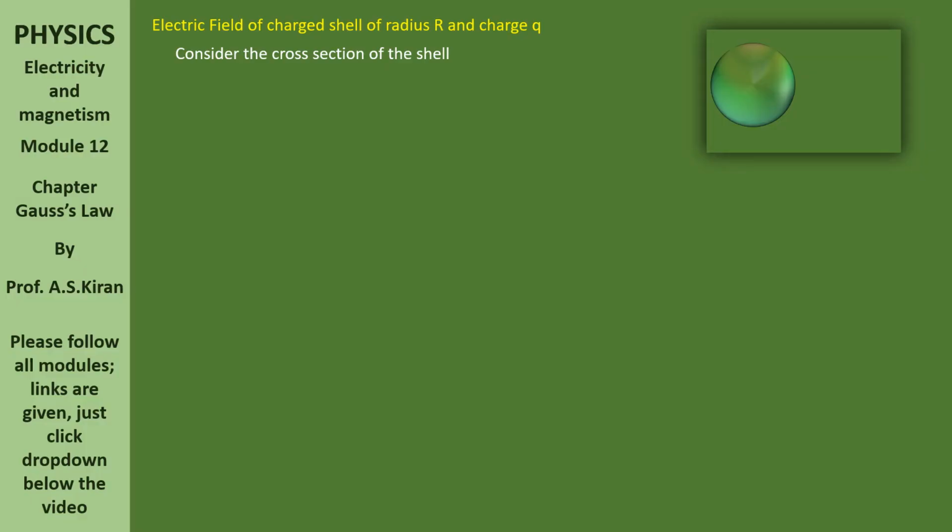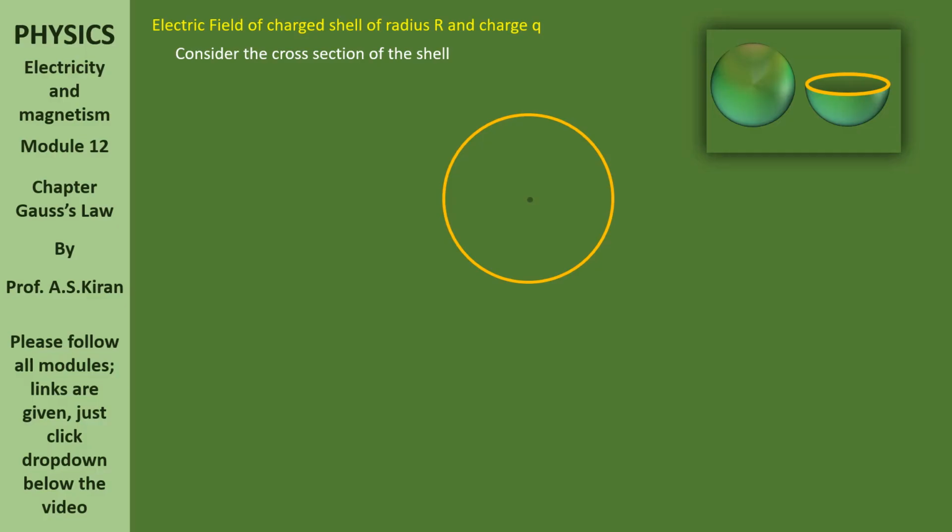Let us consider the cross section of the shell. Isn't it beautiful? It is hollow, where the total charge is on the surface. Just for the sake of the theorem, let us consider the cross section now. There is a center, and on the surface the charge is given.